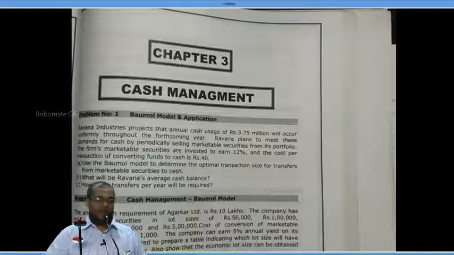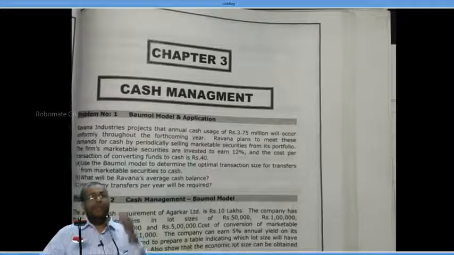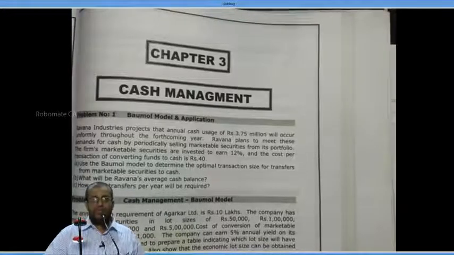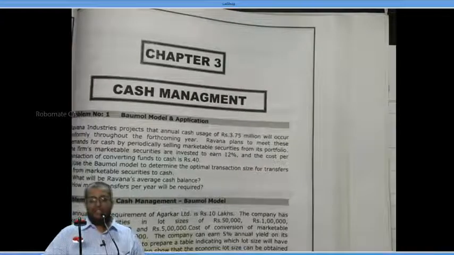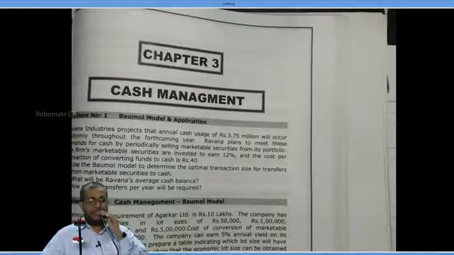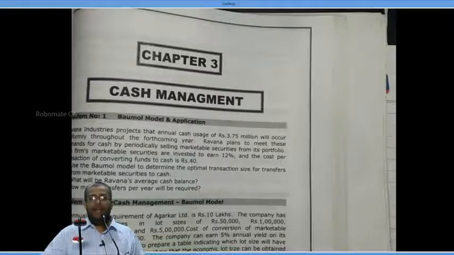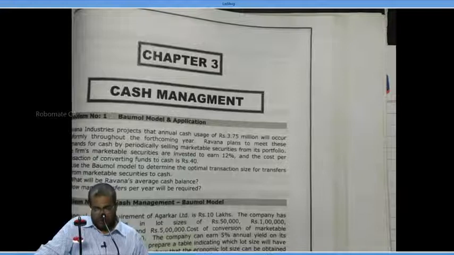I is equal to 12%. T is equal to 40. T means, I understand what is T here? Transaction cost. Add on. Optimum transaction size formula: Optimum transaction size is equal to square root of 2CT divided by I.